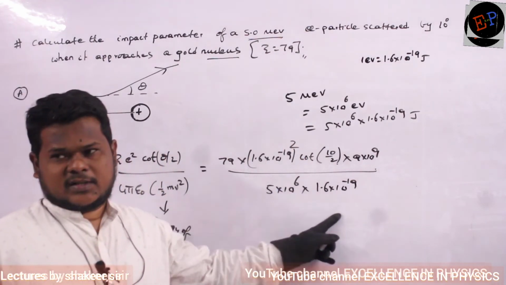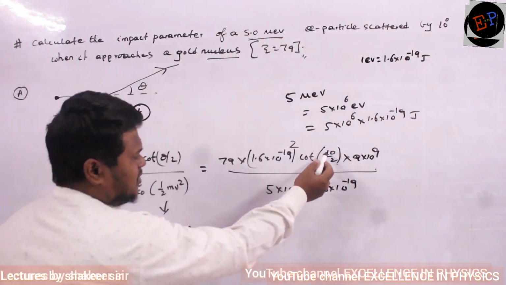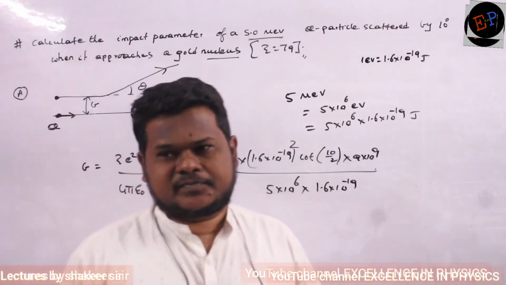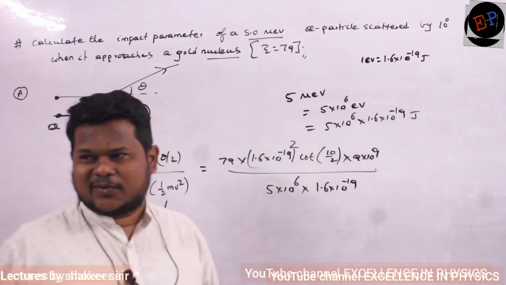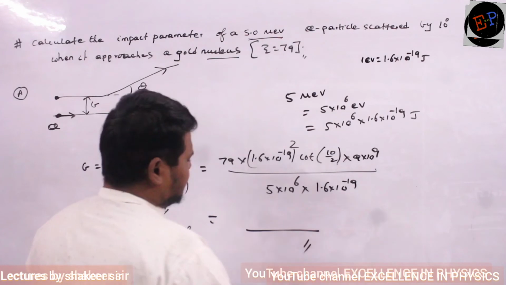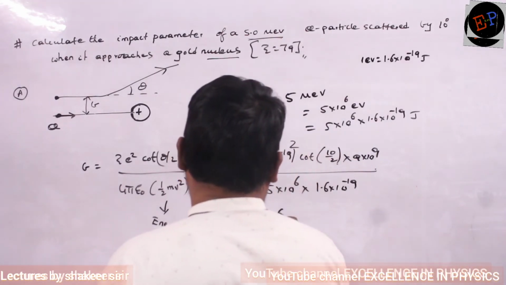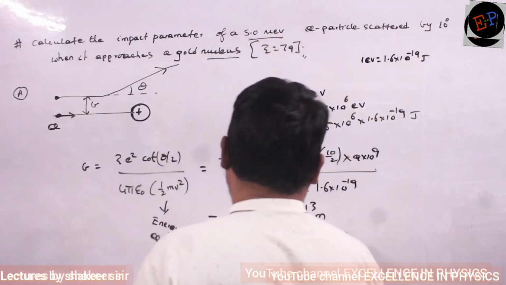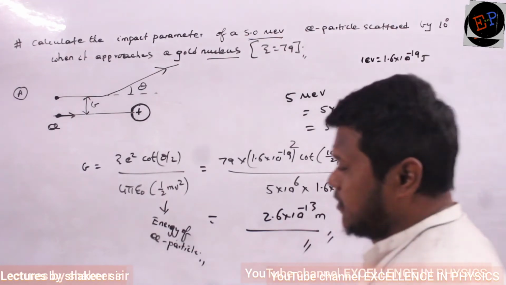That's what I have written here: 5 into 10 power 6 into 1.6 into 10 power minus 19. Cot 10 by 2 we don't know; that should be given in the question. Are you able to understand? Cot 10 by 2 means cot 5 degrees. Cot 5 degrees value we don't know; that they will give in the options. So if you do this total calculation, that is my required answer. And the answer for this one is 2.6 into 10 power minus 13 meters. That is our answer. Understood now what is meant by impact parameter?